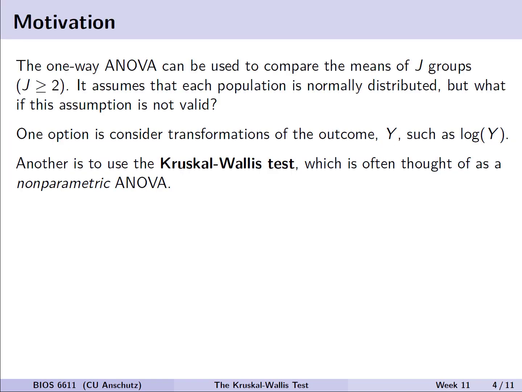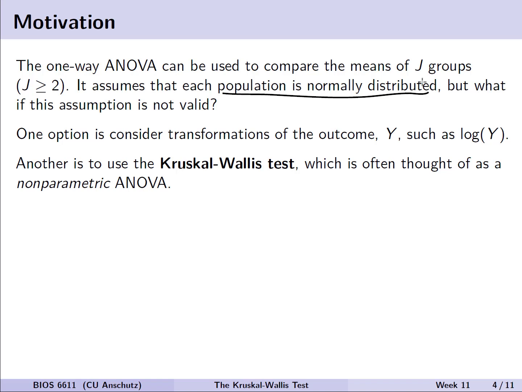So again, let's revisit our motivation. The one-way ANOVA test we've previously discussed can be used to compare the means of multiple J groups, where J is greater than or equal to 2. However, it assumes that each population is normally distributed. What if that assumption is not valid, or we think there may be some reason where it's not appropriate? Well, one option we've discussed previously in the context of regression is a transformation of the outcome. For example, we could take a log transformation of y, and maybe that would address some concerns.